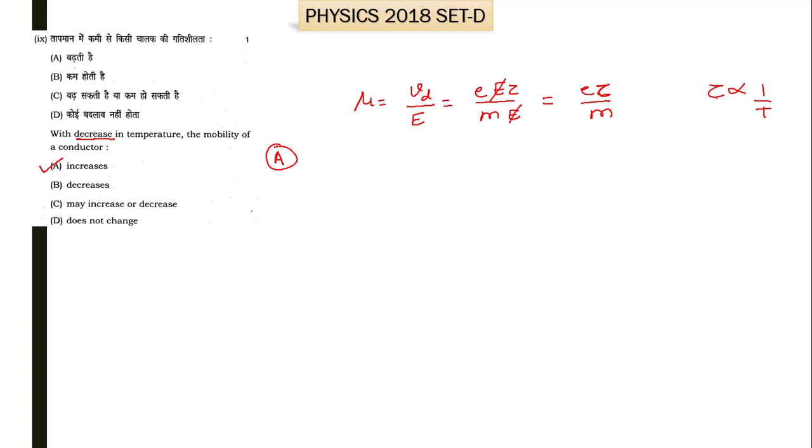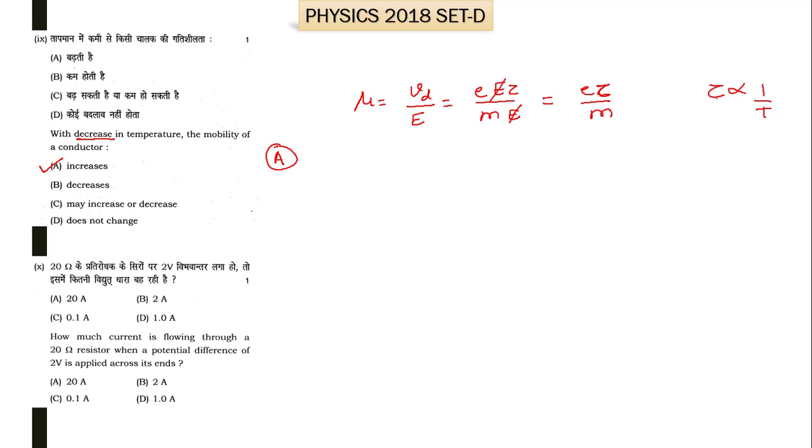Now moving towards the next part of this question, that is the 10th part. It says, how much current is flowing through a 20 ohm resistor when a potential difference of 2 volt is applied on it. It is asking about the current. As we know, I is equal to V upon R, where V is the potential and R is the resistance.